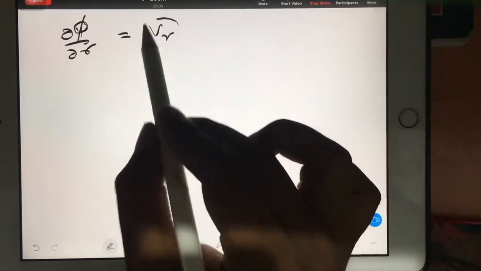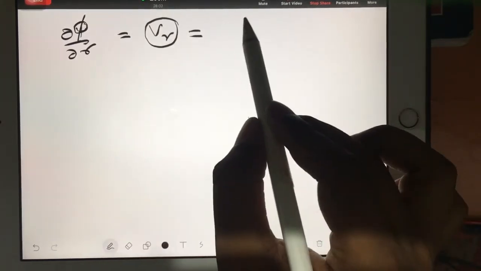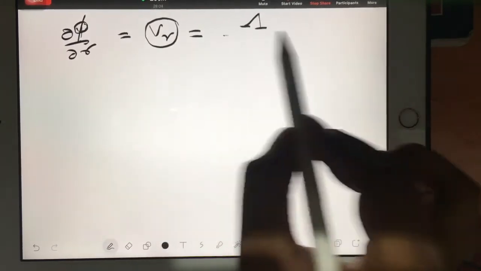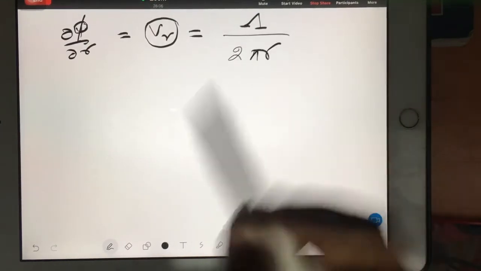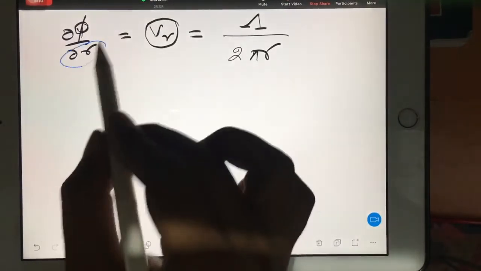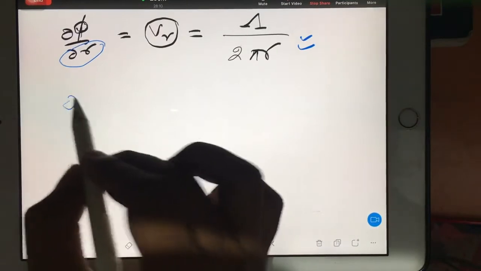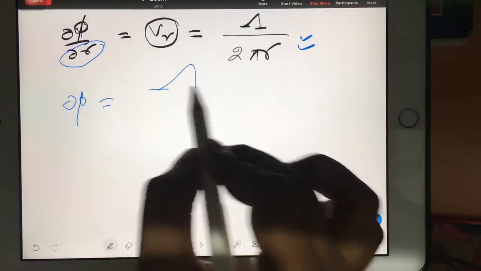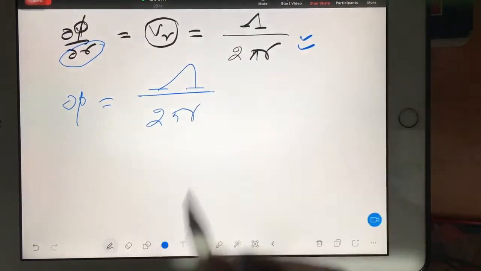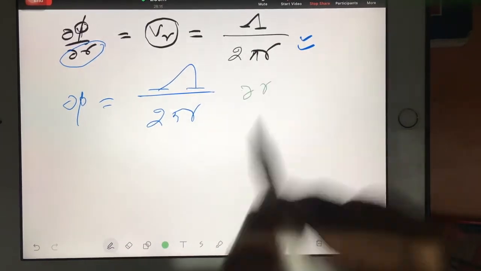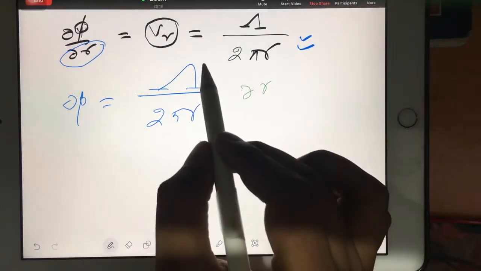Just now we have got the equation of VR. That VR equation is nothing but your source strength divided by 2 pi r. Now you take this r this side. So dou phi will be your strength divided by 2 pi r, then here dou r.